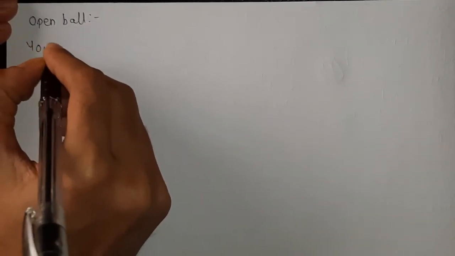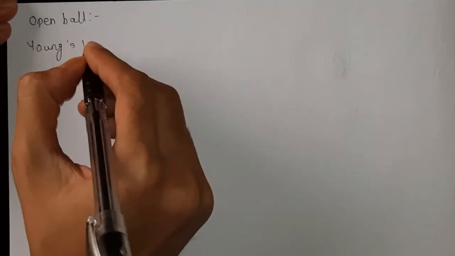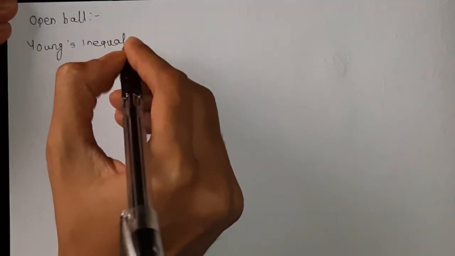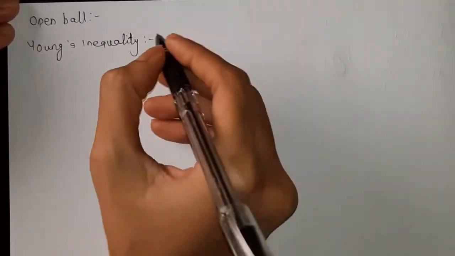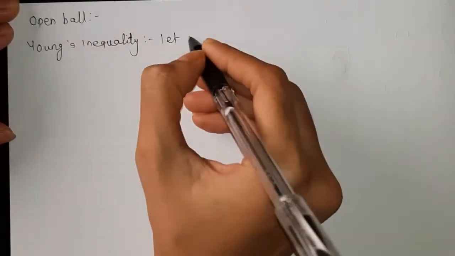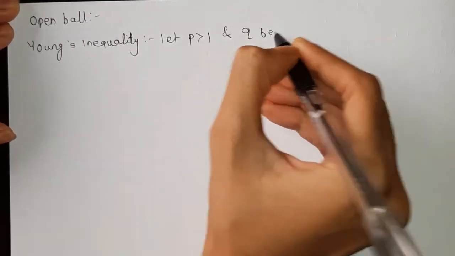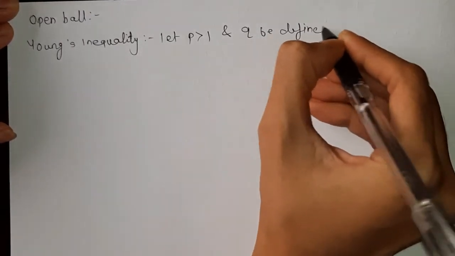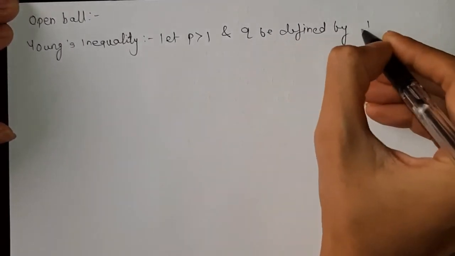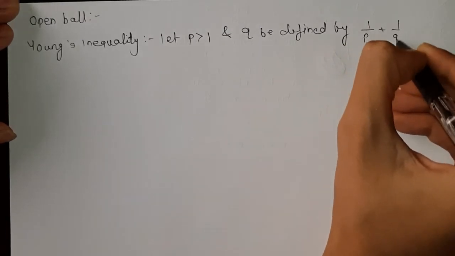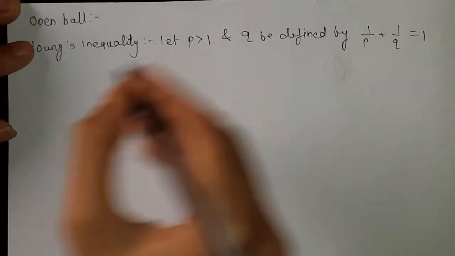Here the first inequality is Young's inequality. What it says: let p be greater than 1 and q be defined by 1/p + 1/q = 1.